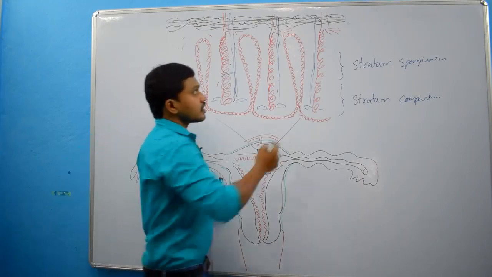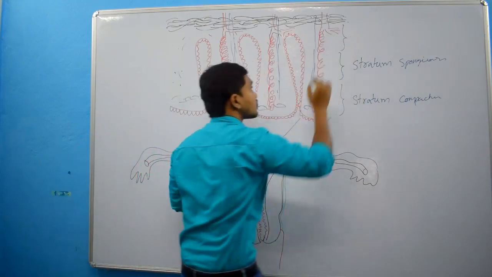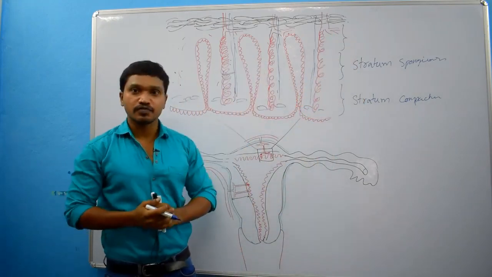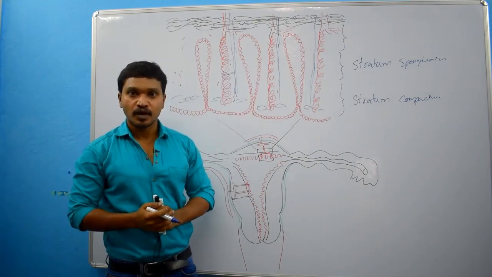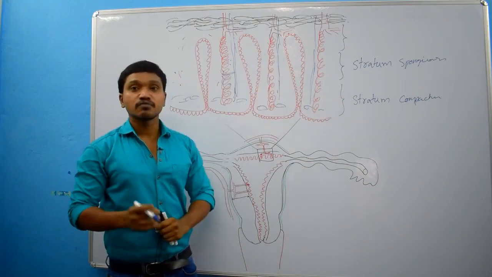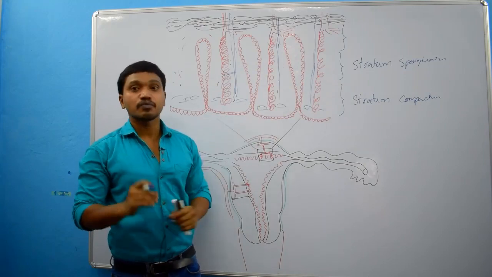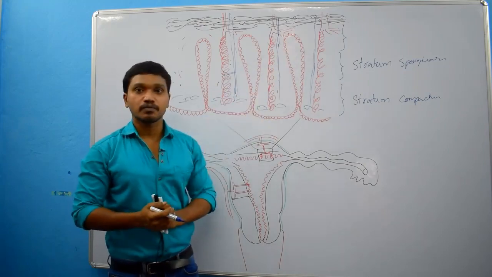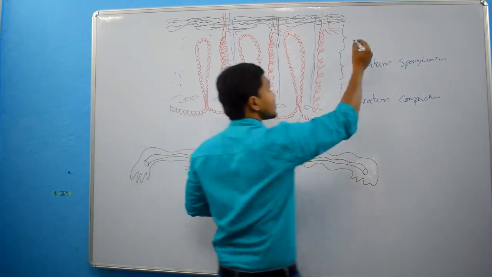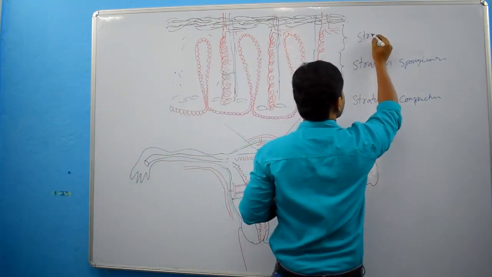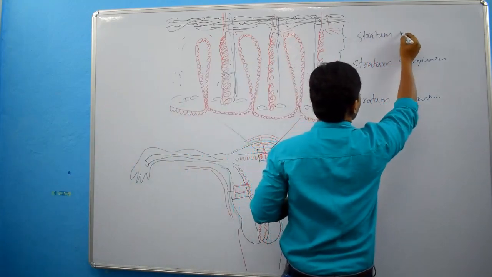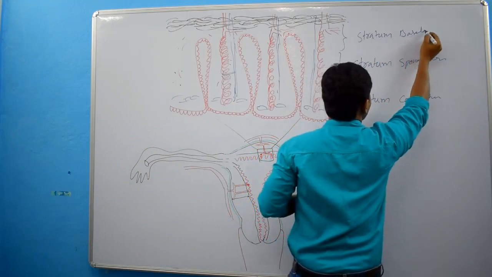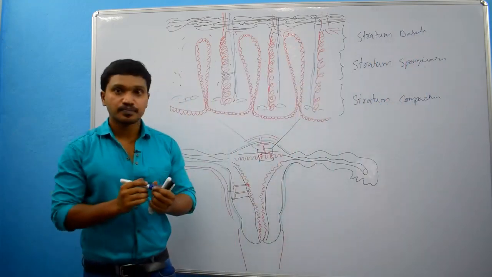Then the basal part of the endometrium, or endometrium which is present at the level of the bases of endometrial glands, this part we call stratum basale. Clear?